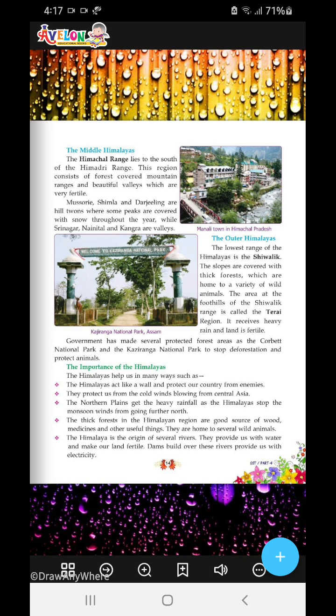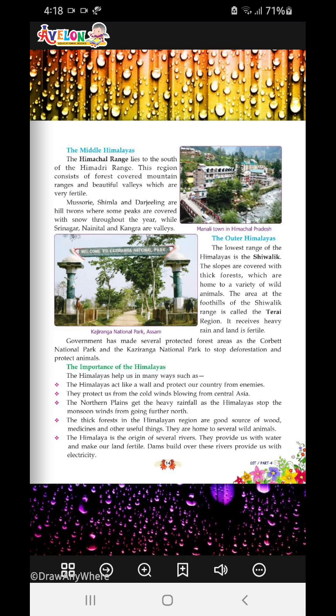Mussoorie, Shimla, Darjeeling. You must have visited all this at least once in your lifetime. Okay, you haven't, right? So then take the example of Srinagar, Nainital or Kangra. These you must have visited once or twice in your lifetime at least. So these are the hill stations or hill towns where some peaks are covered with snow throughout the year. Okay, summer or winter you go, it's very interesting. If you haven't, then just go. Just pack your next vacation to that place.